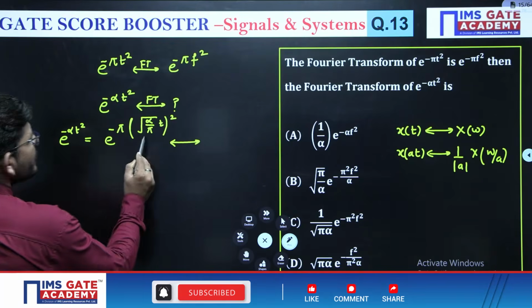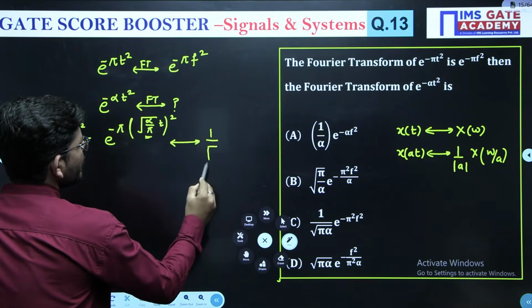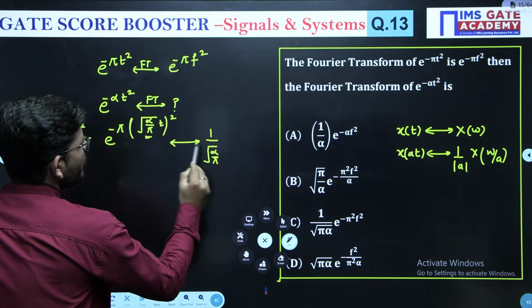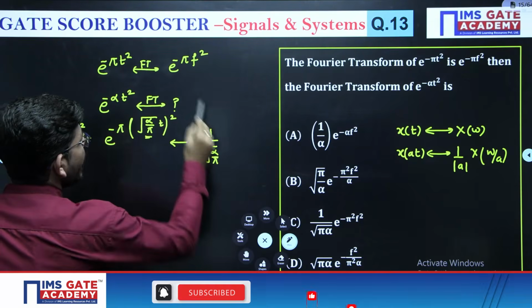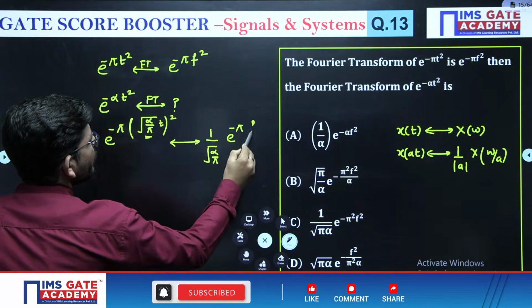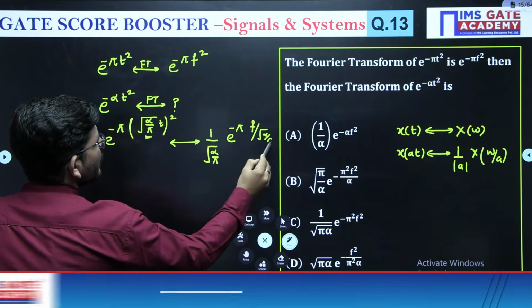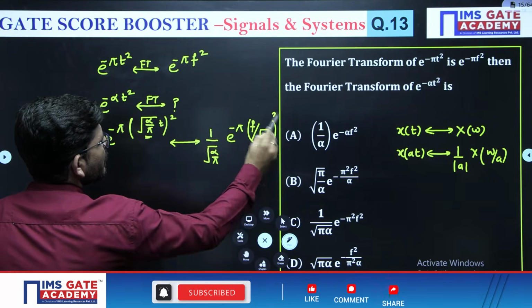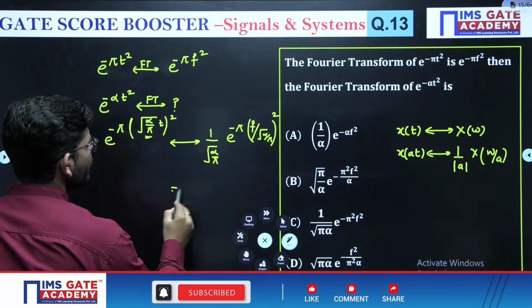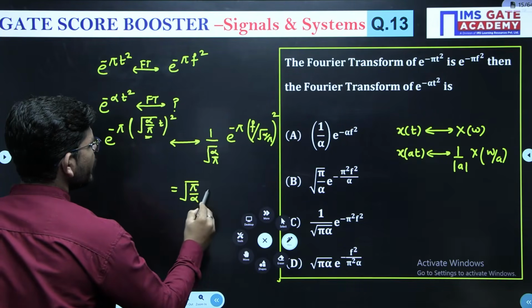This is the scaling factor, so the scaling factor will come like this: 1 upon the scaling factor, and in whatever Fourier transform we have, the frequency will be divided by the scaling factor. So what we will get is under root pi over alpha